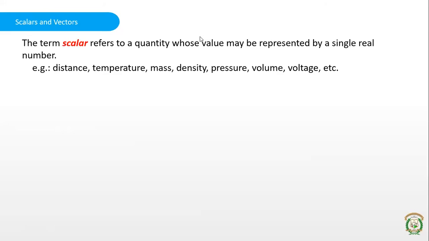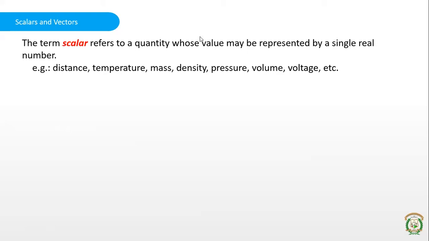The physical quantities, broadly we can classify them as scalars and vectors. So what is a scalar? Can anyone tell what is a scalar? What is the difference between the scalar and vector quantity? Briefly, you might have been told by your teachers that scalar is a physical quantity which has got only magnitude but no direction, whereas vector is a quantity which has got both magnitude as well as direction, right? So scalar refers to a quantity whose value may be represented by a single real number. So any number we can use to represent that.